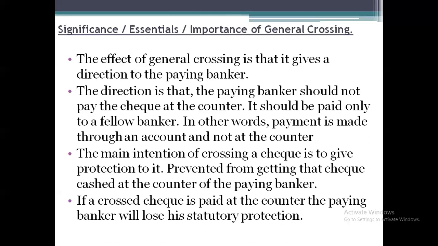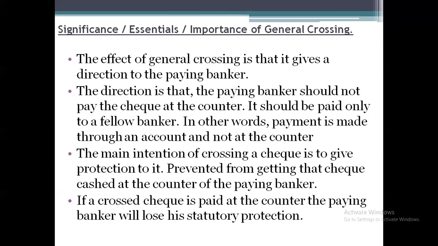Third, the main intention of crossing a check is to give protection by preventing the check from being cashed at the counter of the paying banker. In order to give protection to the customer, checks can be crossed. And last, if a crossed check is paid at the counter, the paying banker will lose his statutory protection.